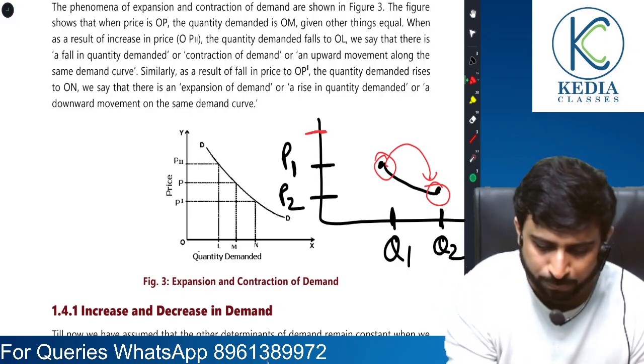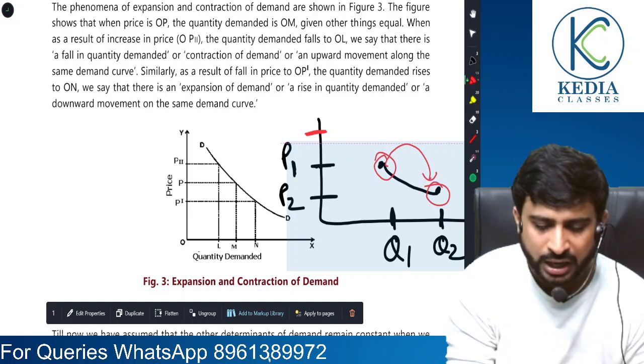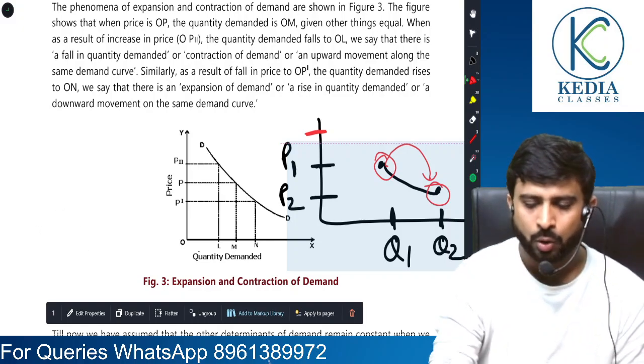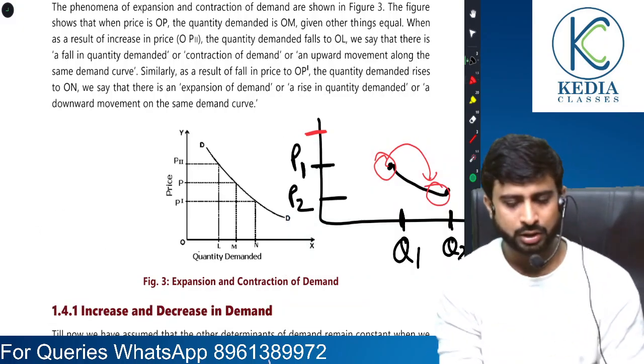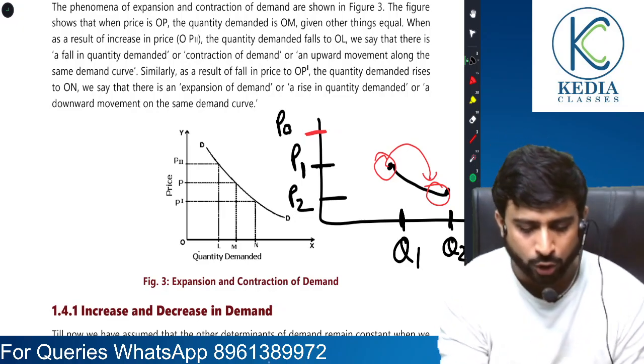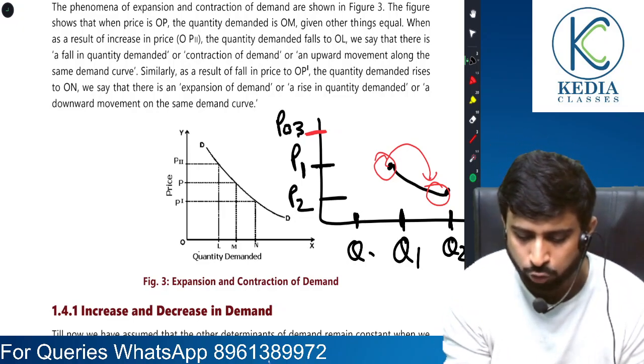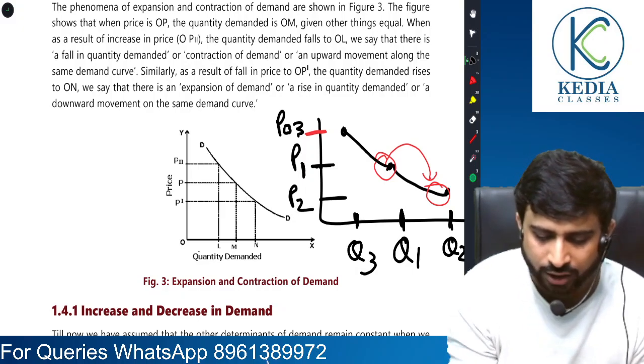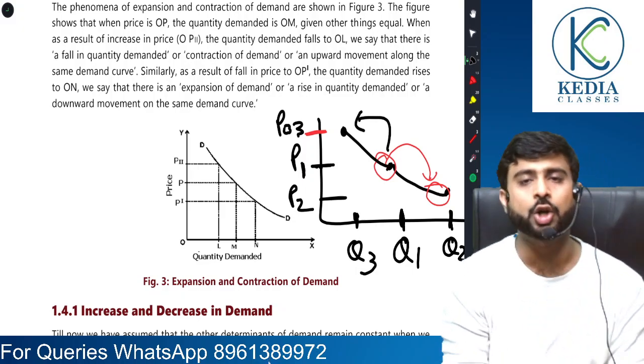Let me give you another example. Suppose price was P1 and now price rises to P3. Tell me what will happen to demand. Sir, naturally the demand is going to fall. So it comes here, and if you connect it, there is upward movement along the same curve.